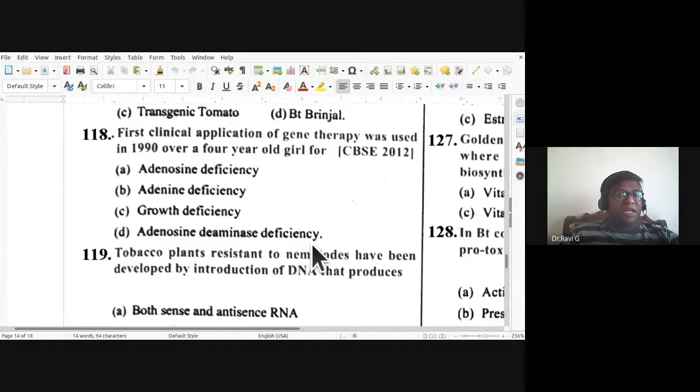So 118 D is the answer, ADA deficiency or adenosine deaminase deficiency.